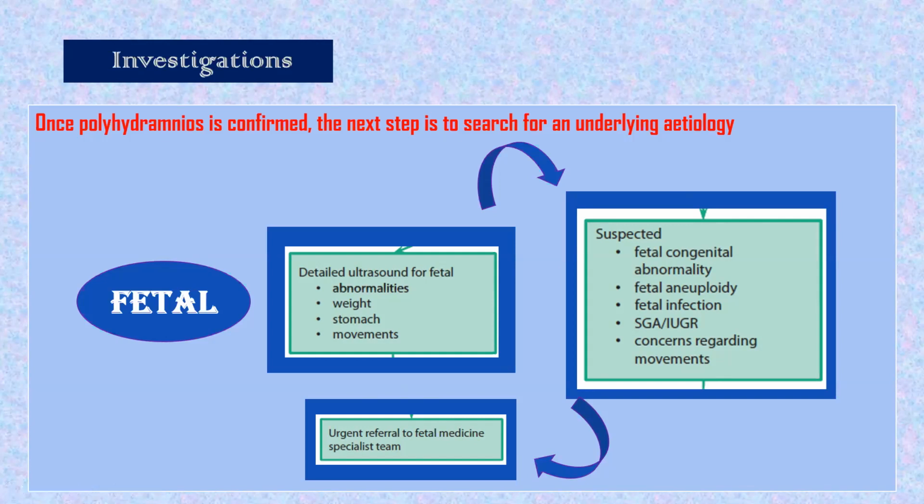From the detailed scan, we suspected an anomaly, suspicion of aneuploidy, fetal infection, growth restriction, or concern regarding fetal movements. We refer to a fetal medicine specialist. I have linked it together so there should not be confusion. Clear here so far?